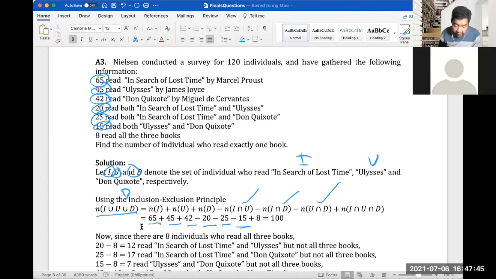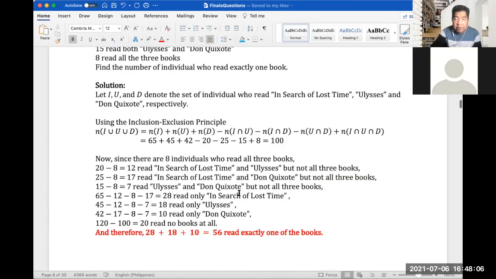And then the intersection of all three books is also 8. So plus 8 here. And that is equal to 100. So we already solved n of the union of I, U, and D. So let's scroll it up.